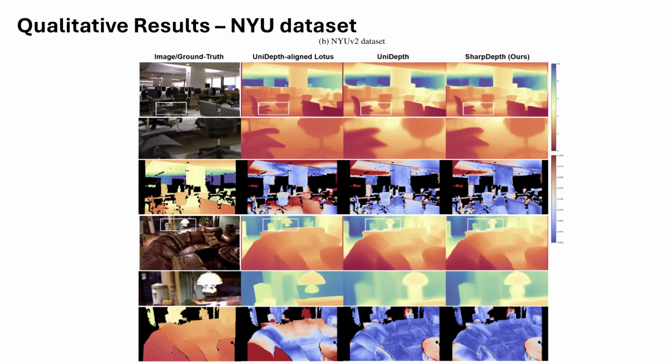On the indoor NYU dataset, we observe results similar to KITTI. Our depth accuracy matches that of UniDepth, while our depth sharpness is comparable to UniDepth-aligned Lotus. In the final example, UniDepth-aligned Lotus fails to capture the bottom of the lamb, and UniDepth produces blurry edges around it. In contrast, our method captures both the sharp boundaries and the complete shape, including the bottom of the lamb.